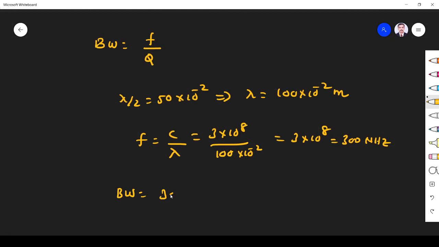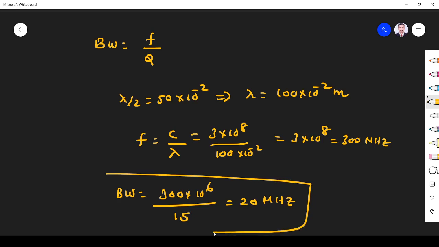Bandwidth is equal to F by Q, 300 into 10 power 6 divided by 15. That is equal to 20 megahertz. Very simple question.